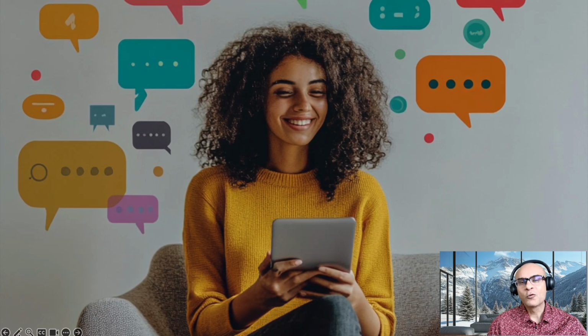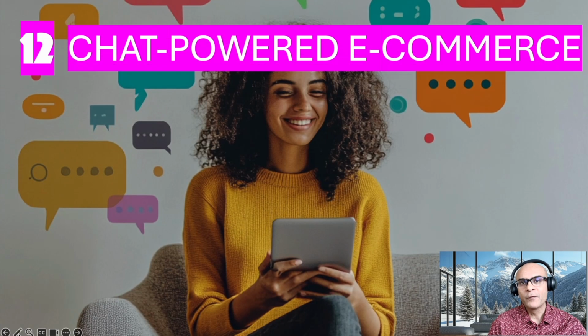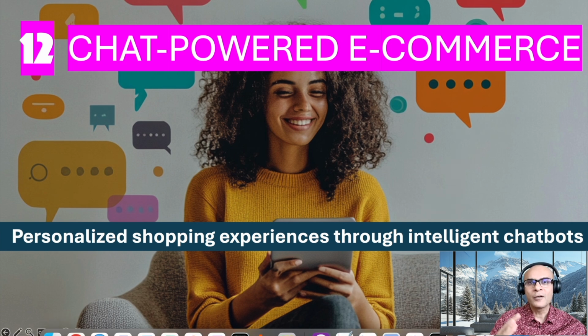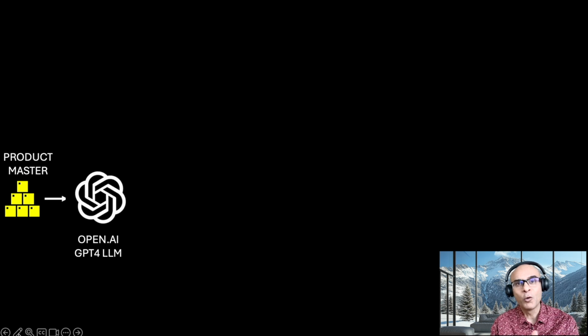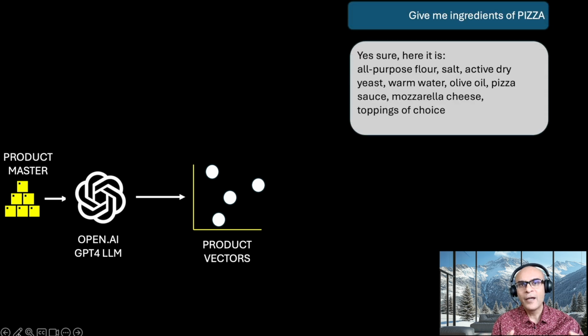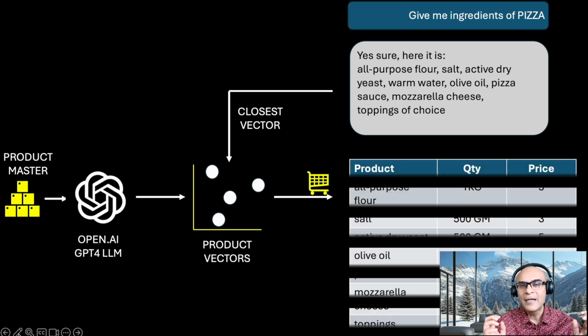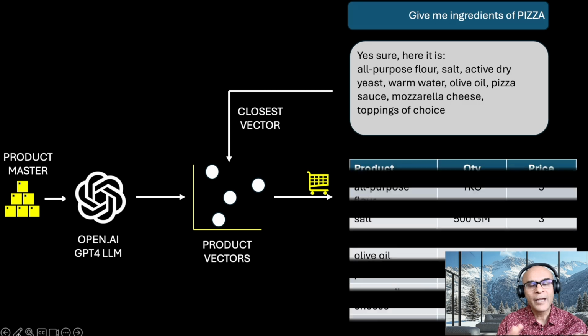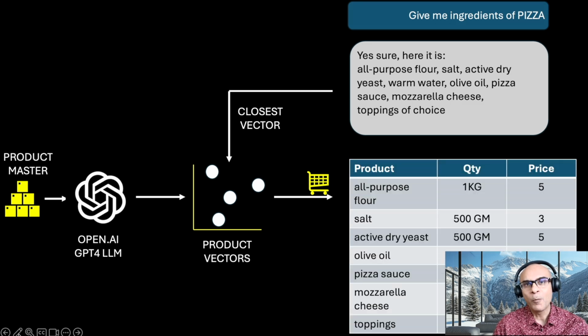Chat-powered e-commerce was also a very popular use case that we saw in 2024. This is really going to revolutionize how we shop. Gone are the days where we have to manually search through lots of products just to locate the thing we want to buy. Now you can just interact with AI in natural language and AI will be able to understand what you intend to buy and directly recommend the product, which saves you a lot of time in exploring and searching an e-commerce website.